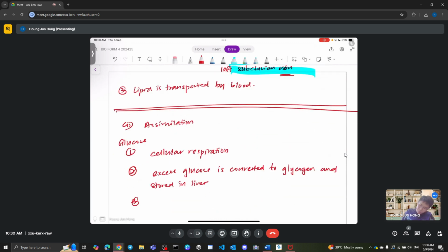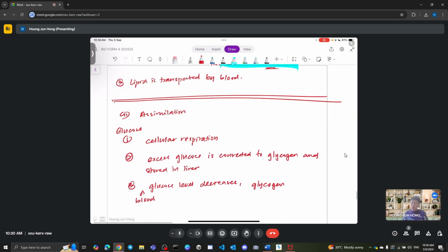And moving on, when blood glucose level decreases, then glycogen will be converted back. So when you have too much glucose, you store it first. And when you have a lack of glucose, you go back. So glycogen is converted back to glucose.